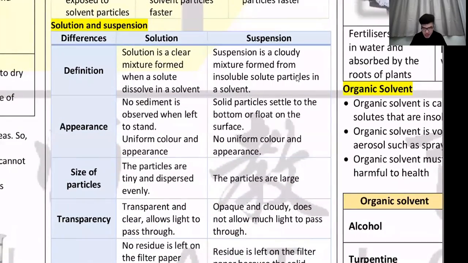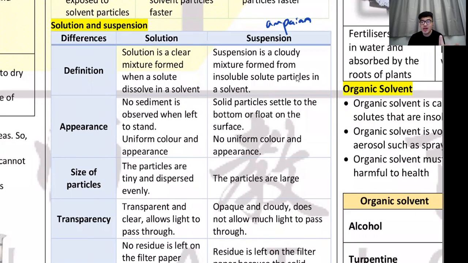All right, so next, solution and suspension. You learned this last year already. Solution is a larutan. Suspension is ampaian. What is this? Basically, suspension is something that cannot dissolve in water. For example, you take a cup of water, you put sand. When you shake that sand, does the sand dissolve? No, because after a while, the sand will sink to the bottom again. You have to shake it again.